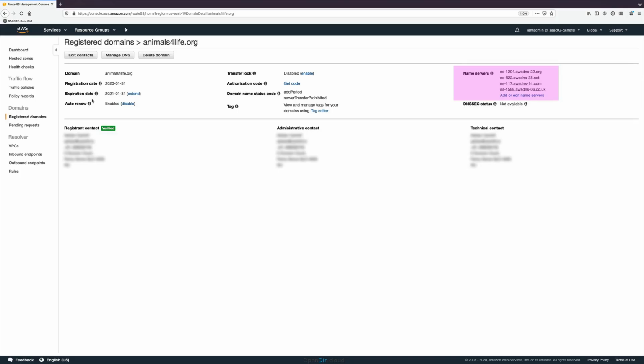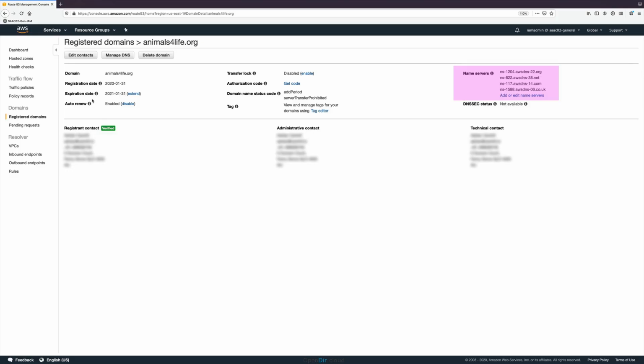Well, these are the name servers which have been allocated and automatically added to the animalsforlife.org entry in the .org zone file. So these 4 servers which are now stored in our domain entry in the .org zone file, they've been allocated by AWS, so they're 4 servers that AWS own and manage.